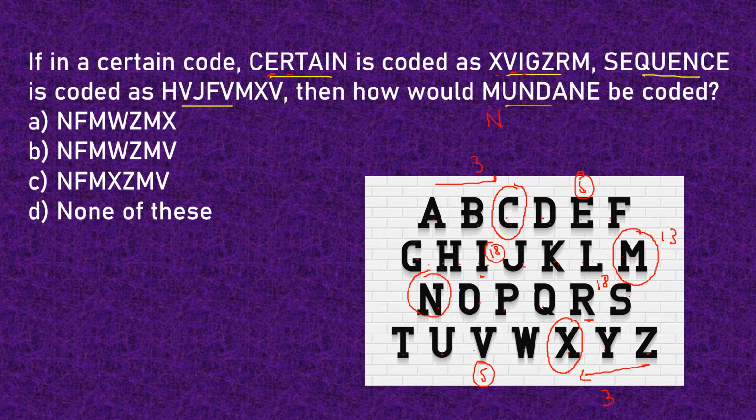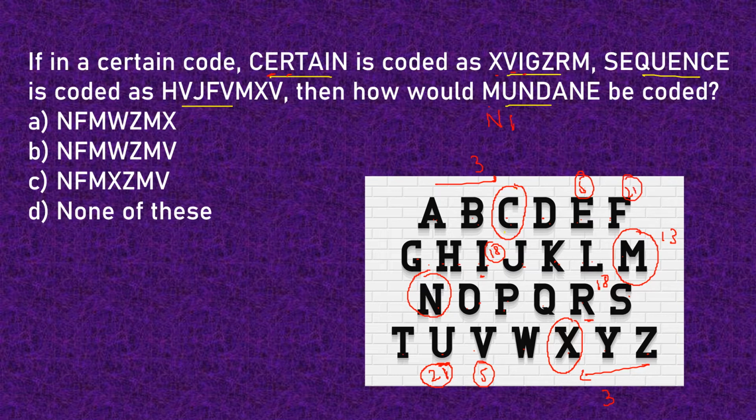Then comes U. What is the position of U in the English alphabet? U is the 21st alphabet from the beginning. Corresponding to U, we'll find that F is the 21st letter from the end.